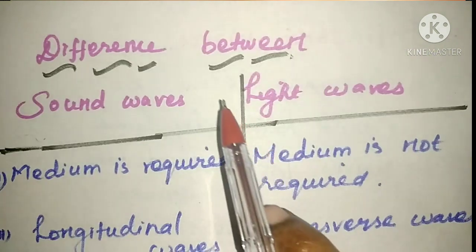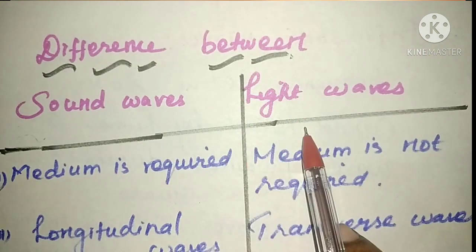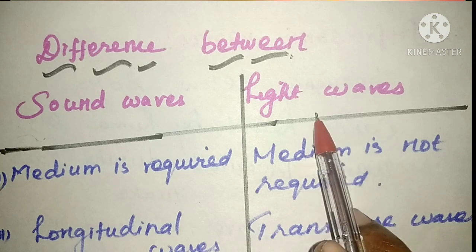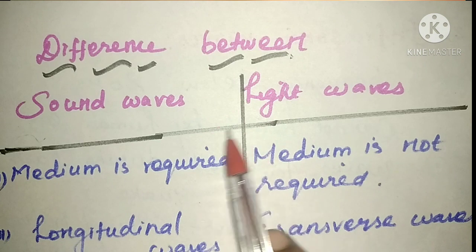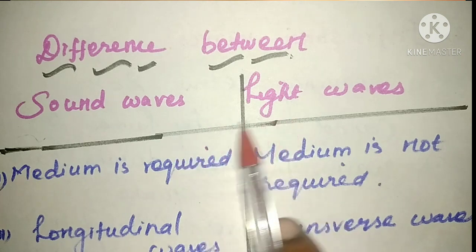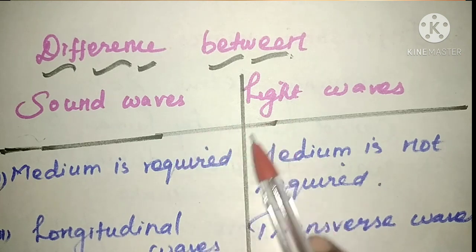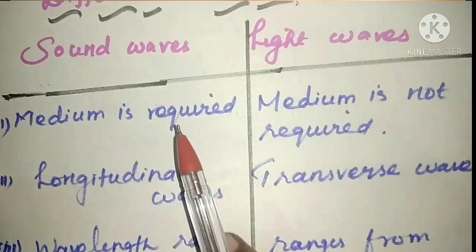Next, we are going to learn the difference between sound waves and light waves. In the second lesson we learned about the characteristics of light, isn't it? So here we can see the difference between these two, sound waves and light waves. The first one, sound waves.